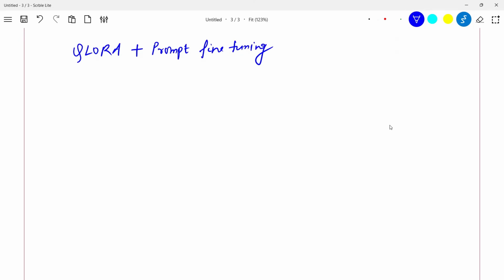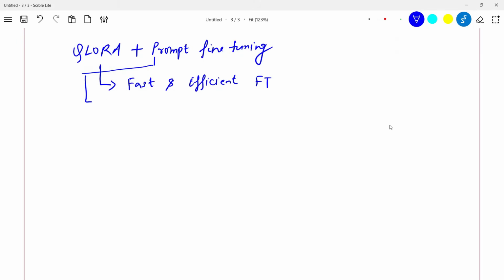If you have commented, then I will tell you what you are going to get from QLoRa. From QLoRa, you are going to get fast and efficient fine tuning. And from prompt fine tuning, you know what you are going to get?